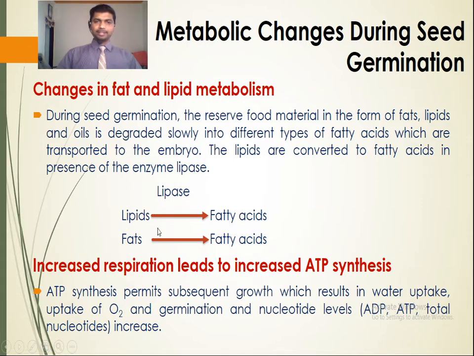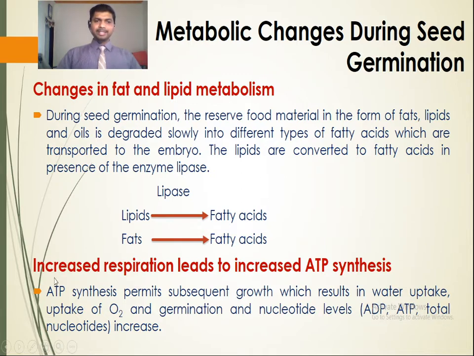Lipids already present in the endosperm or the cotyledon as reserve food material in the seed are broken down by the enzyme lipase into simpler products like fatty acids. Similarly, the fats present in the endosperm or cotyledon are broken down by lipase into fatty acids. These fatty acids are transported to the embryo for the emergence of the plumule and radicle during seed germination. So these are the changes in fat and lipid metabolism.